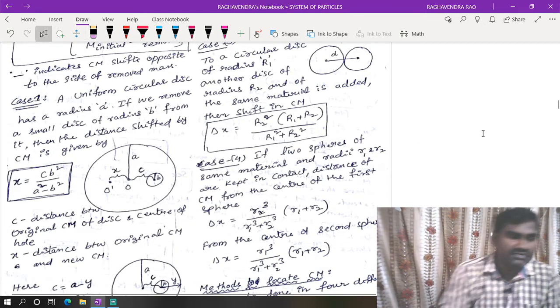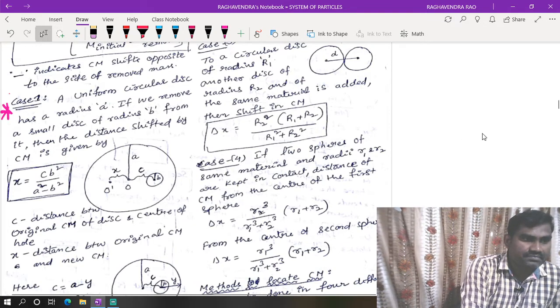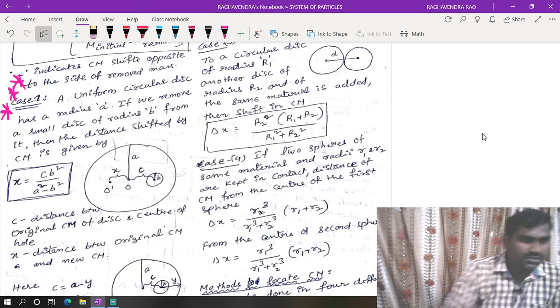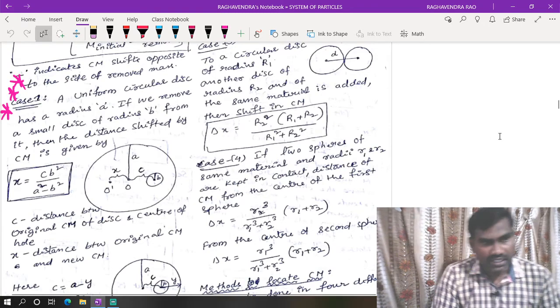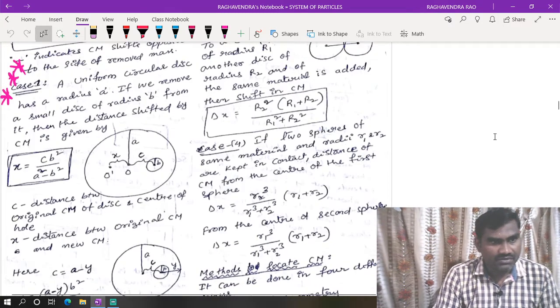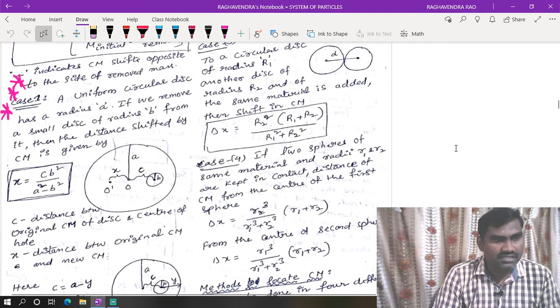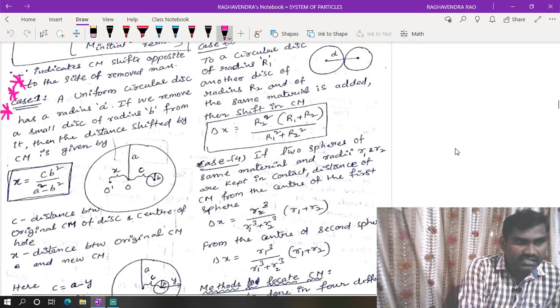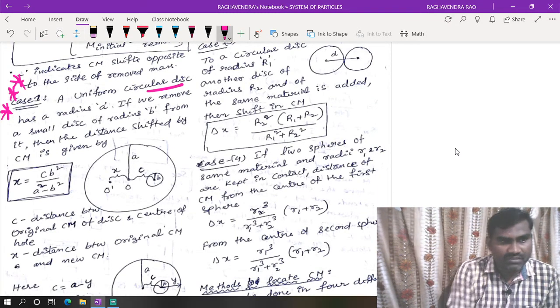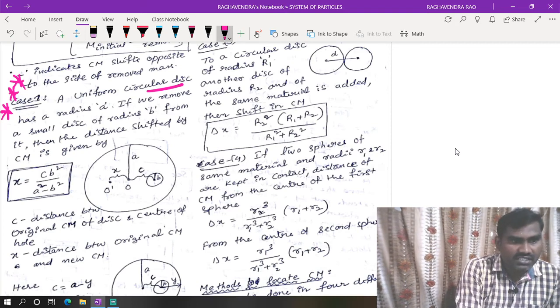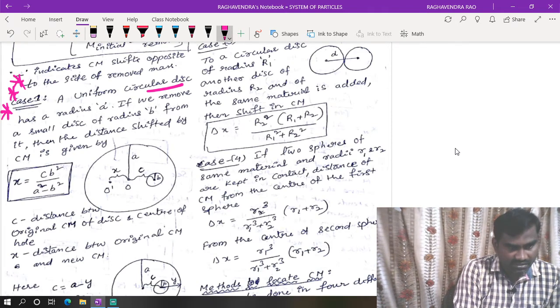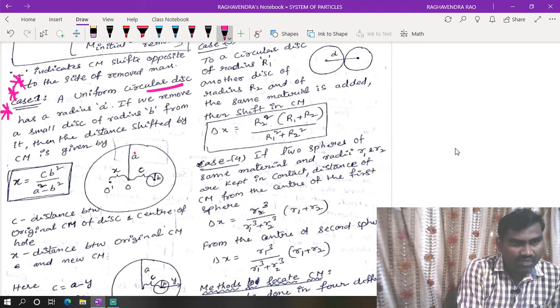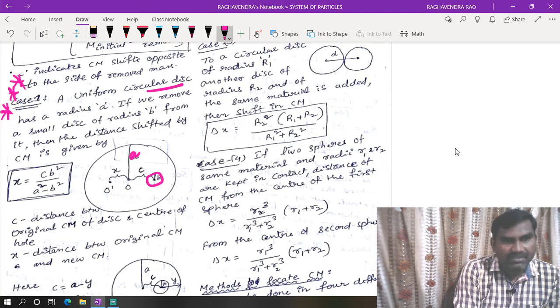So in that case, we will use a shortcut method to locate the center of mass. For example, this model we already discussed in NTA papers. In the case of a uniform disk of radius a, from this, a small disk of radius b we have removed.